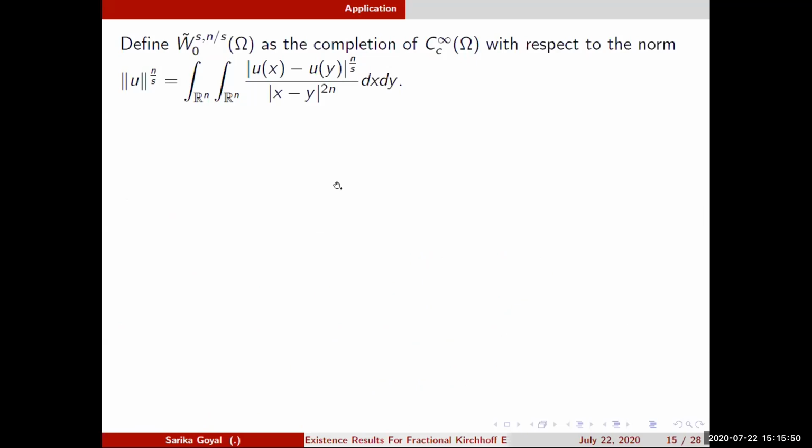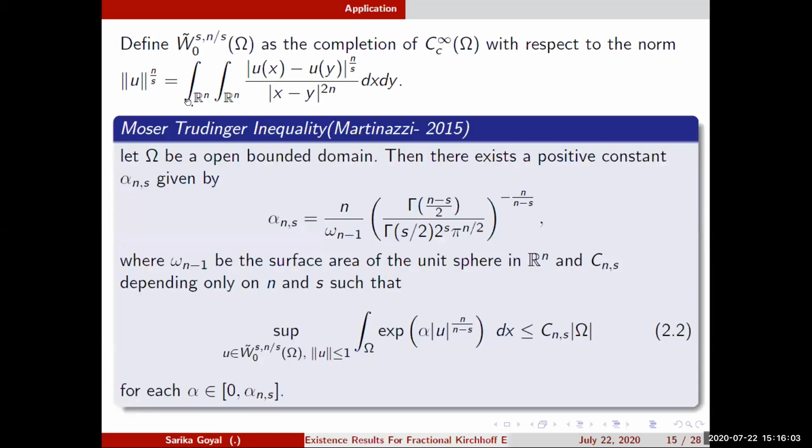Now, before stating the Moser-Trudinger inequality, I define W^{s,n/s}_0 as the Sobolev space, the completion of C_c^infinity with respect to this norm. In 2015, Martinazzi proved this Moser-Trudinger inequality: for Omega a bounded open domain, there exists a constant alpha_{n,s} such that the supremum of this quantity is finite for alpha belonging to (0, alpha_{n,s}).